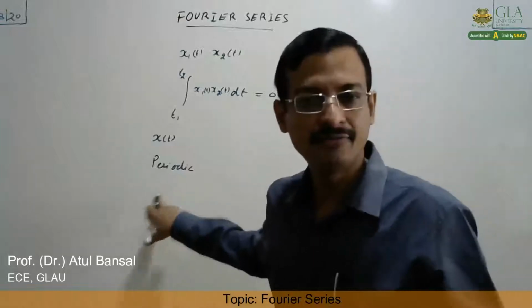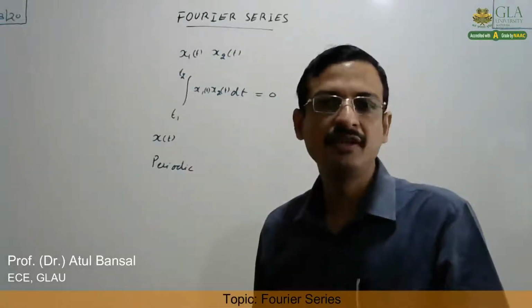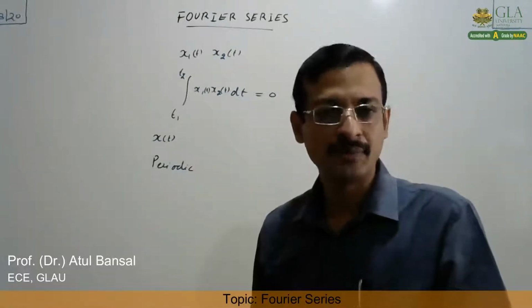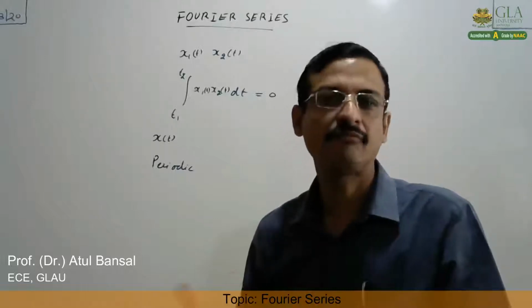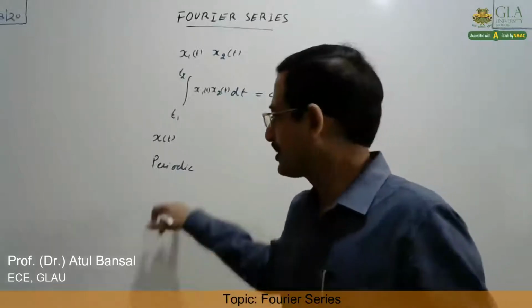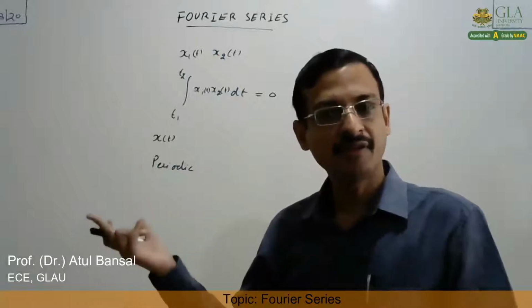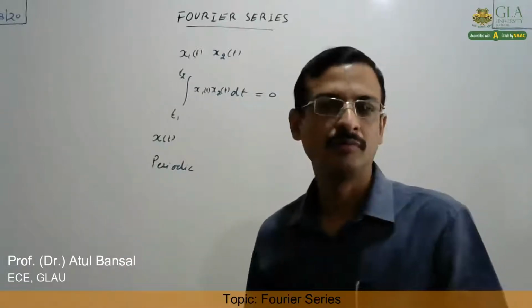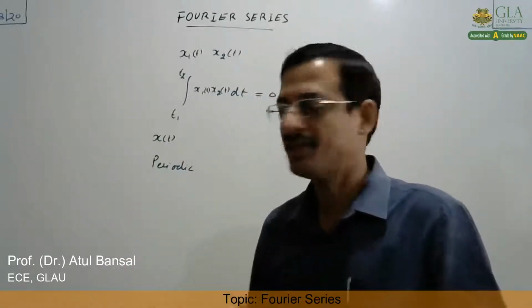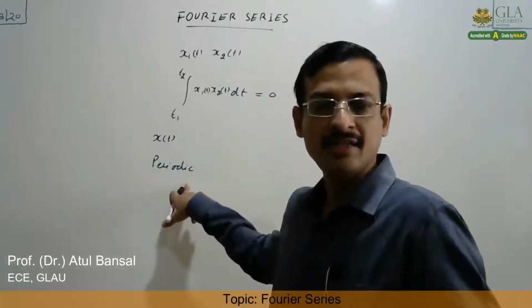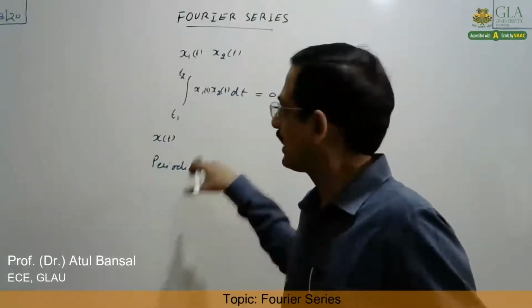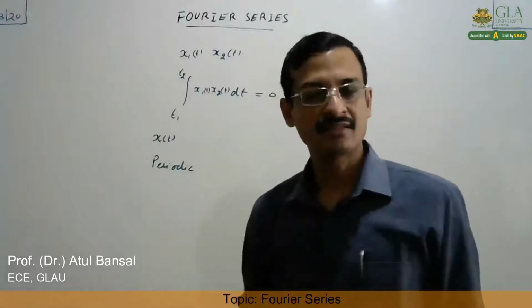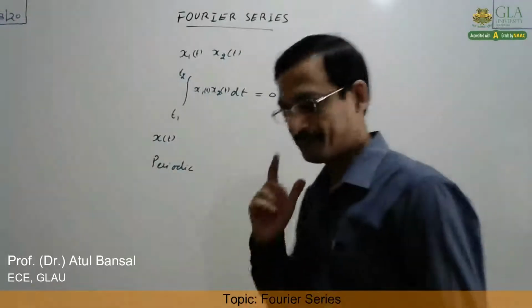But in our day-to-day life, the signals we deal with are mainly aperiodic because they start at some finite time, whereas a periodic signal has to start at infinity and go up to minus infinity. It has to be an everlasting signal. So practically Fourier series has lesser utilization.